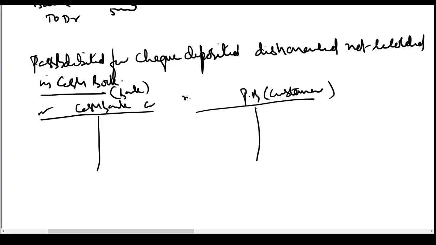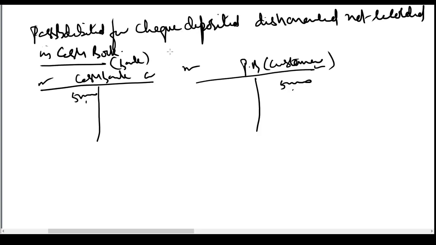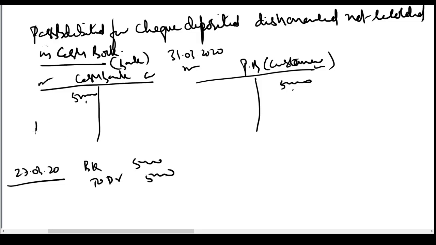Debit, credit. Hypothetically, let us say there is a 50,000 balance here. There is a 50,000 balance here. We received a check of 5,000. We are preparing BRS on 31st March 20. Let us say we received a check on 27th March 20 and we deposit the check in the bank. We pass an entry, bank account debtor to debtor 5,000. So we'll write to debtor 5,000.